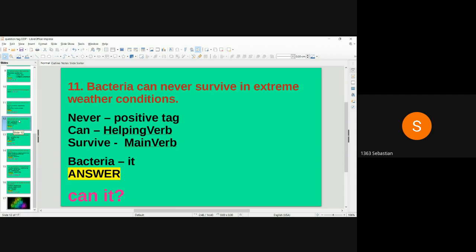Bacteria can never survive in extreme weather conditions. So this is a negative sentence. So the question tag will be positive. Can survive is the verb. Can is helping verb. Survive is the main verb. So in question tag, we use can. Bacteria is the subject. The pronoun for bacteria is it. So the answer is can it.